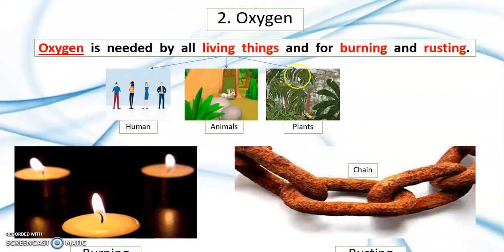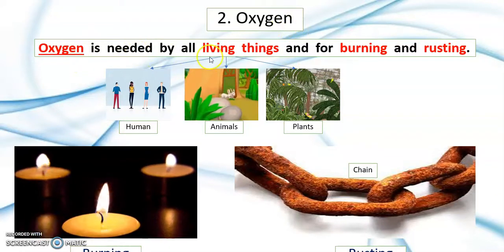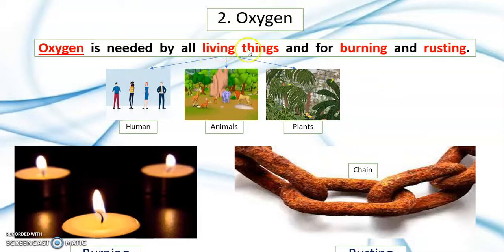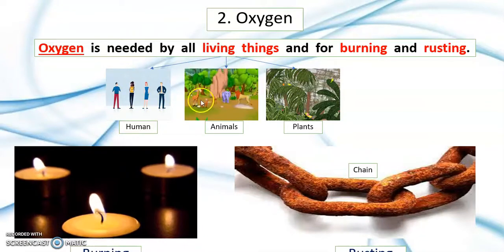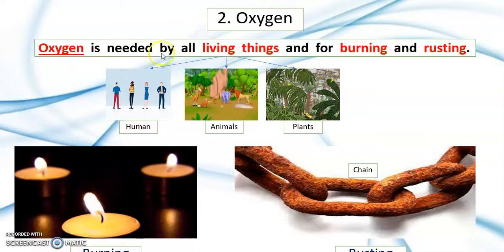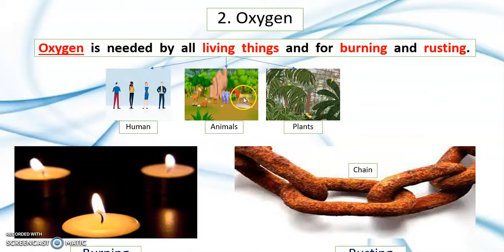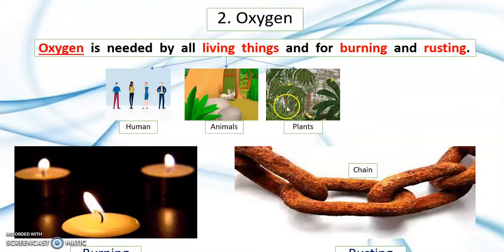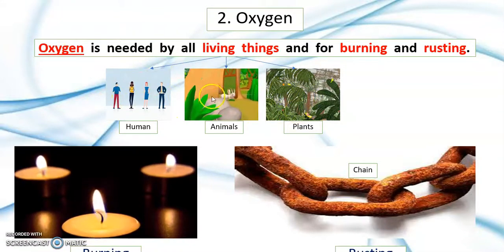Number 2 is oxygen. Oxygen is needed by all living things like humans, animals, and plants. If there is no oxygen, they will die.